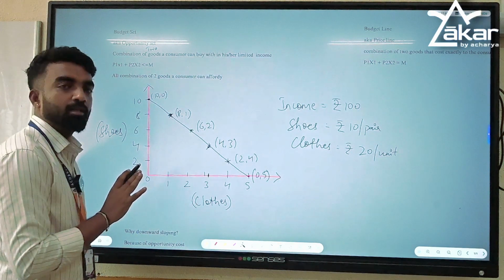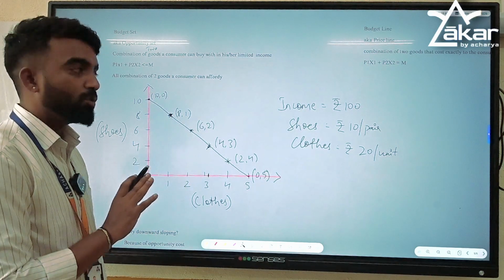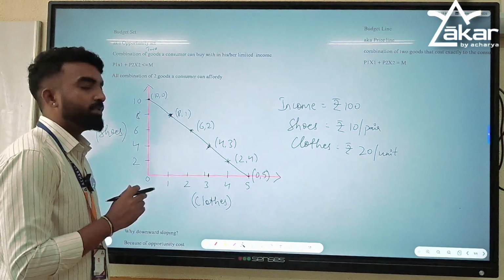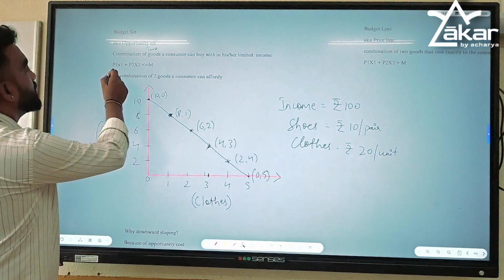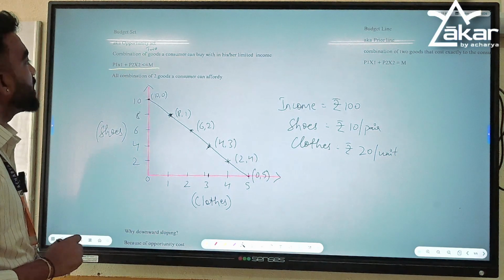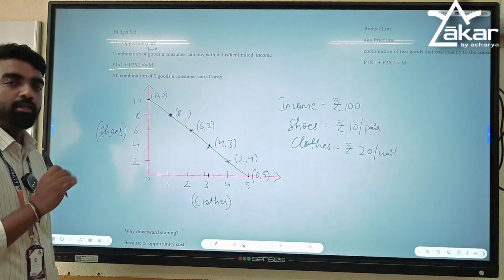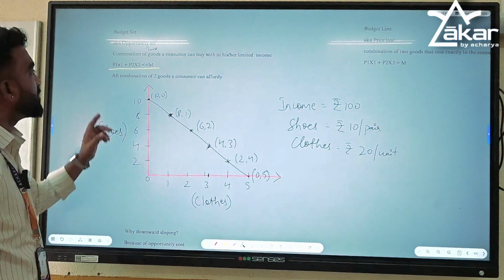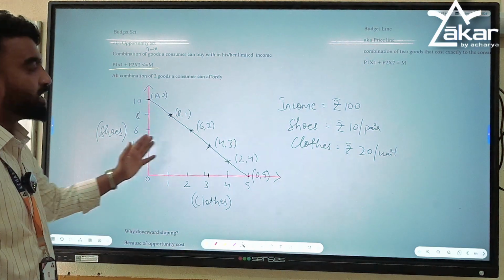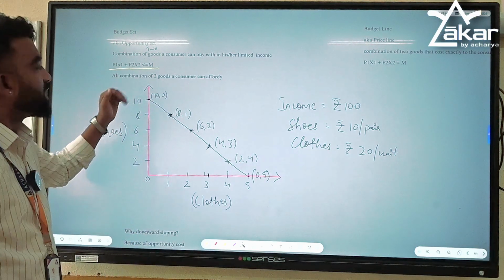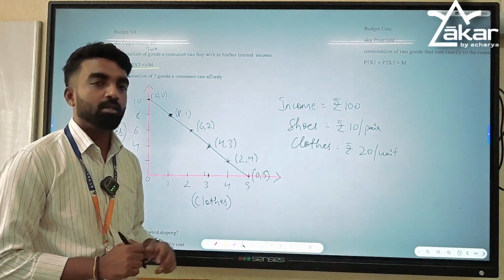So budget set ultimately shows the possible combinations of two goods a consumer can buy which cost equal to or less than her income. This is the equation of budget set: P1x1 plus P2x2 is equal to or less than M. M means income. P1 and x1 are the price and quantity of good 1. Good 1 here is shoes. And P2 and x2 are the price and quantity of good 2. Good 2 here is cloth.